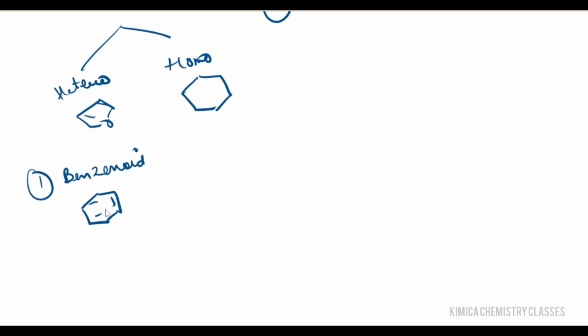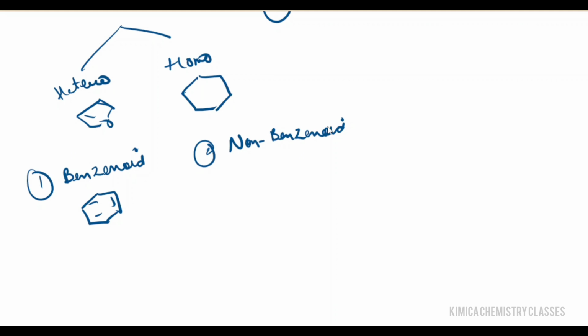In non-benzenoid, what happens? Non-benzenoid compounds are aromatic compounds, but they do not contain a benzene ring. Despite lacking benzene rings, they still display aromaticity due to a conjugated cyclic electron system that satisfies Huckel's rule.